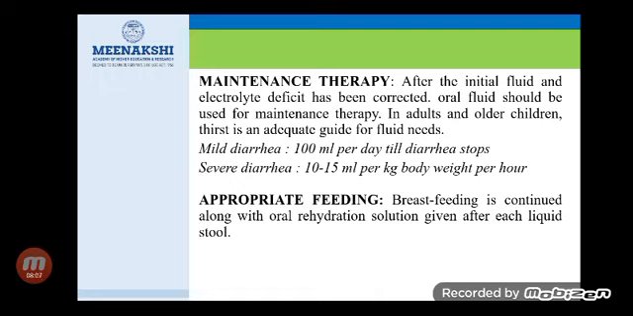Next one is the maintenance therapy. After the initial fluid and electrolyte deficit has been corrected, oral fluid should be used for the maintenance therapy. For adults and older children, thirst is the adequate guide to fulfill the fluid needs of the patient following diarrhea. In case of mild diarrhea, 100 ml per day till diarrhea stops. In case of severe diarrhea, 10 to 15 ml per kg body weight per hour.